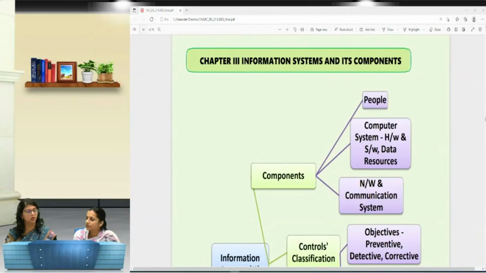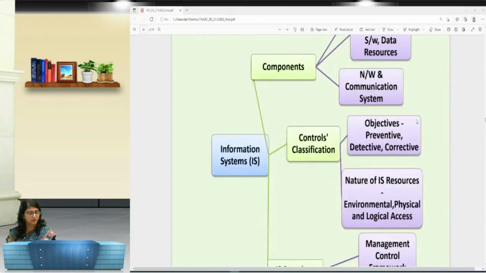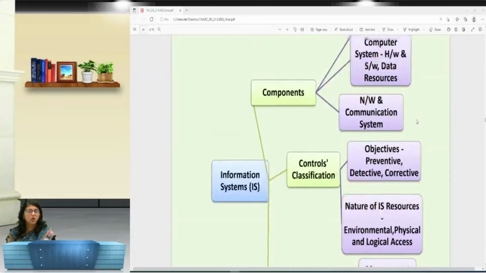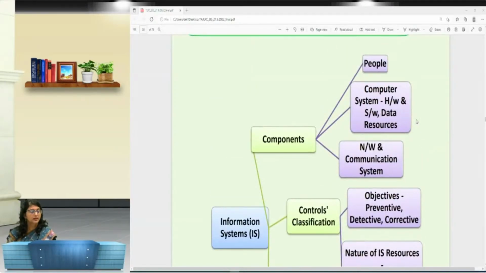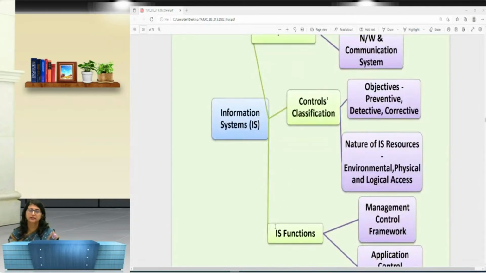So now we will go for chapter 3. Now the chapter 3, information systems and its concepts. So again, there is a diagram. Now you will see we prepared this based on the topics that are there. Okay. So information systems is the broad heading under which we discussed its components, then we discussed its controls and then the functions.